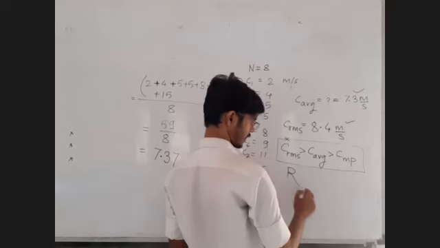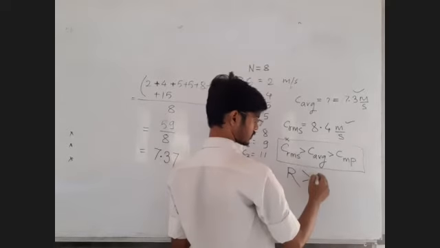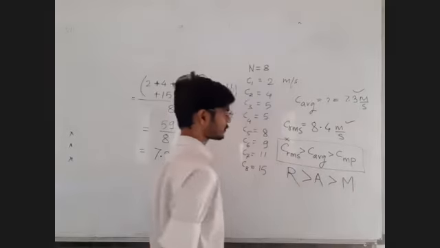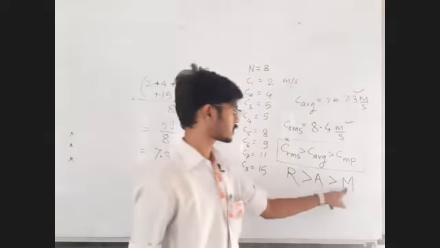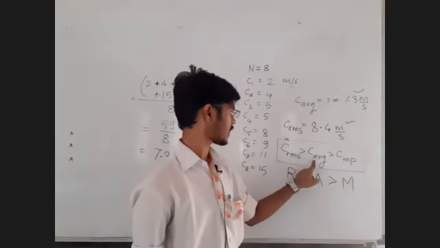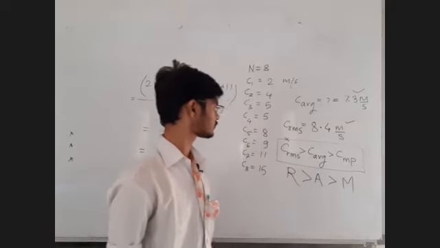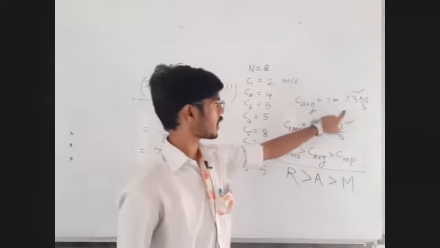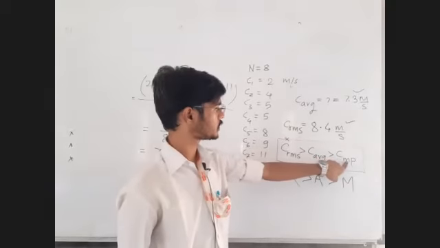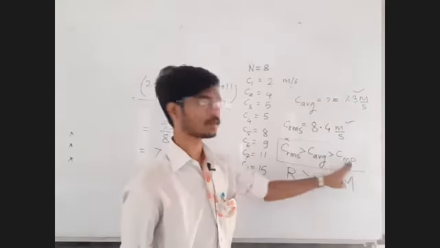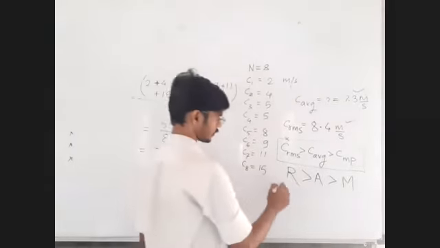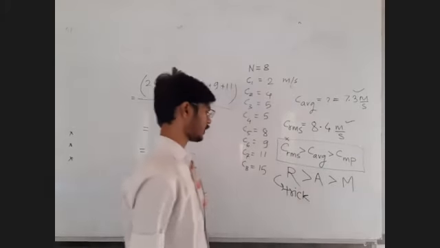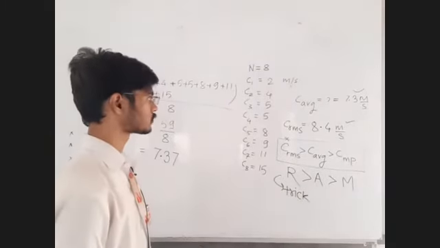R stands for RMS, A stands for average, M stands for most probable, RAM. RMS speed value is more than the average speed, and most probable value is the least value. So RAM. Remember the sequence. Write down the trick. This is the trick to verify whether the calculations are right or wrong.